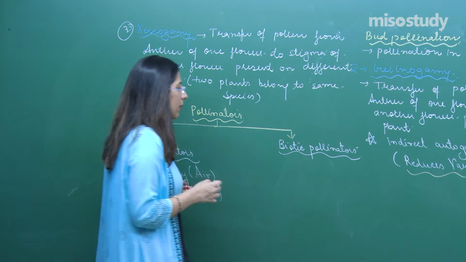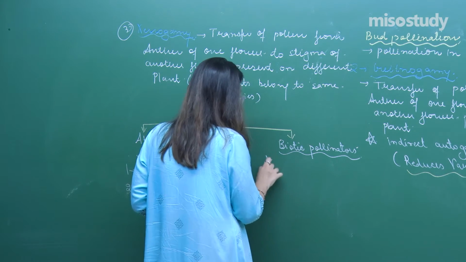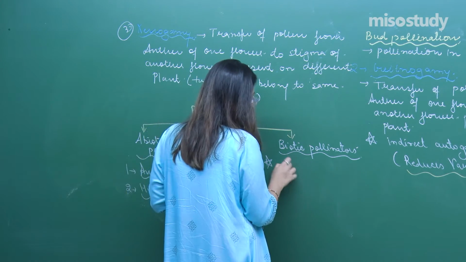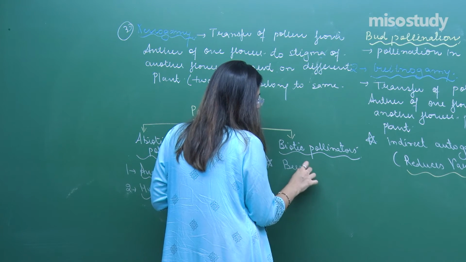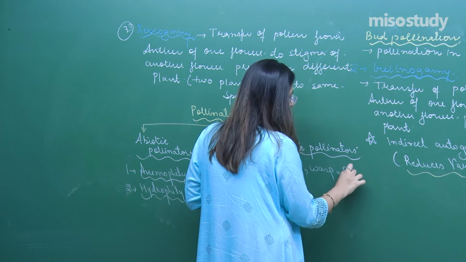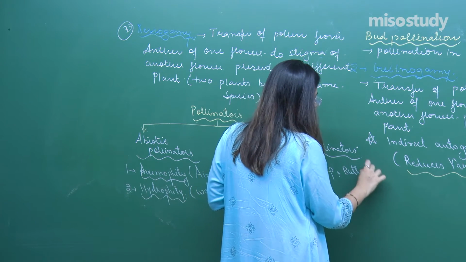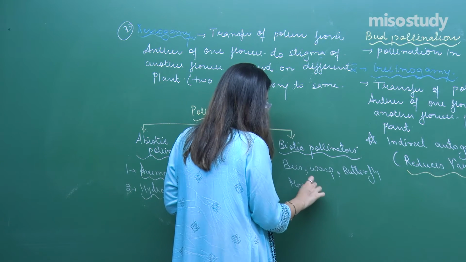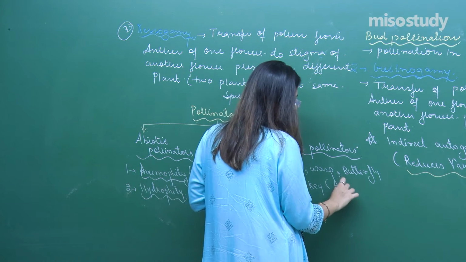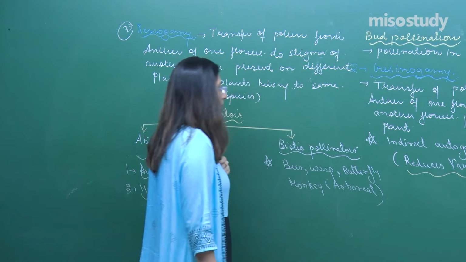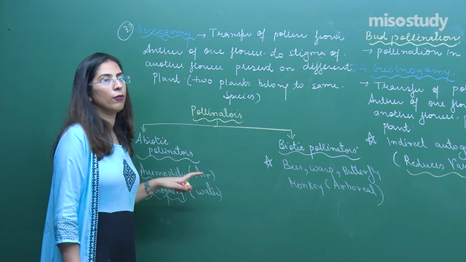For the biotic pollinators, we have the second type of pollination which requires the bees, the wasp, the butterfly, the monkey, these arboreal animals, right? So these are the two types of pollinators.